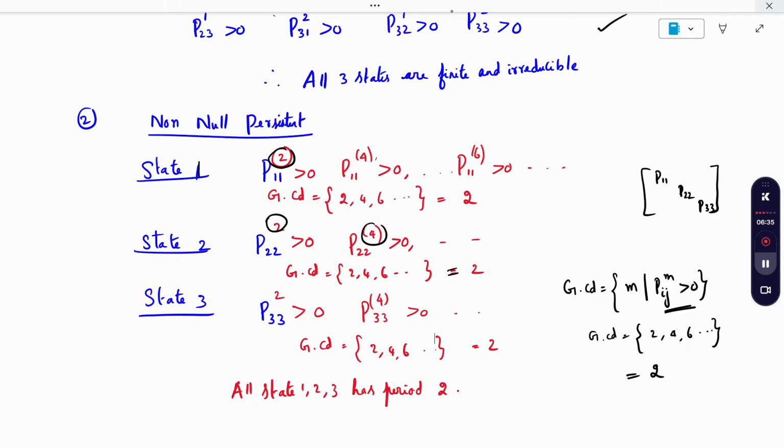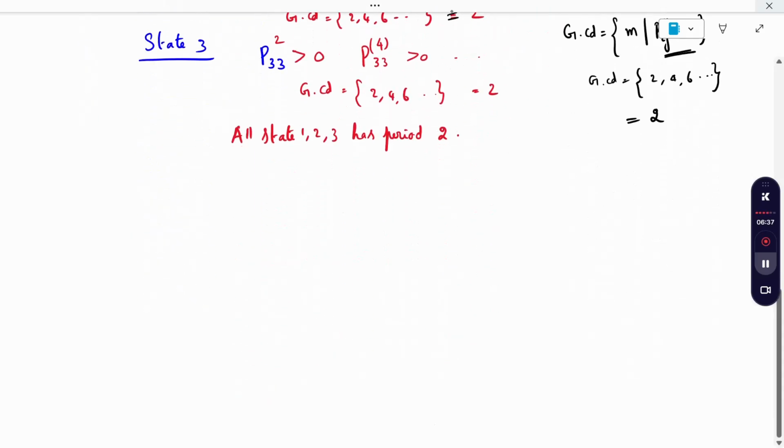Now aperiodic and periodic, what you have to do: if the period D equals 1, it is aperiodic.